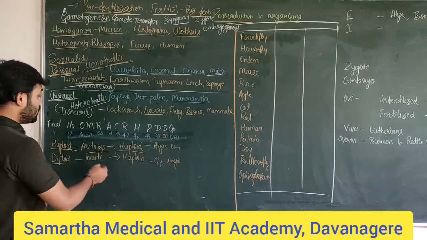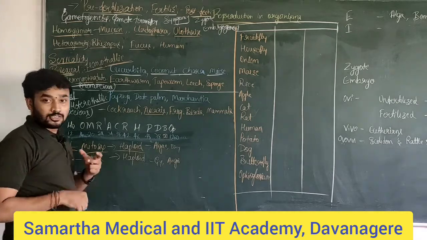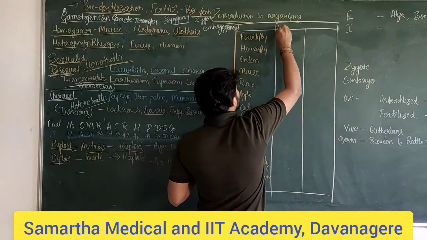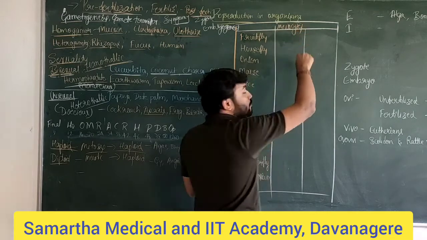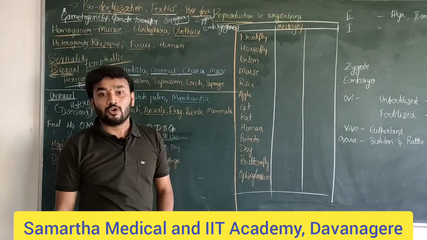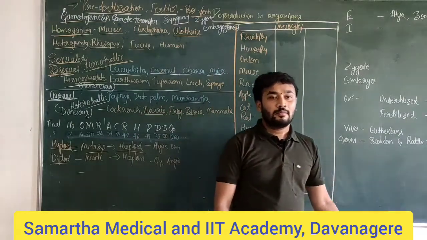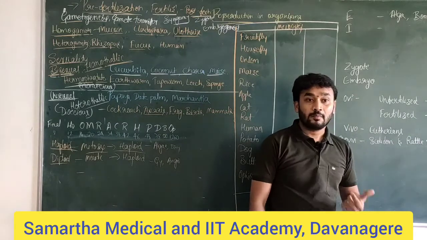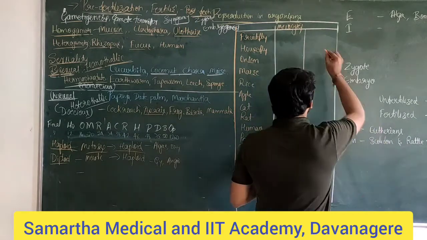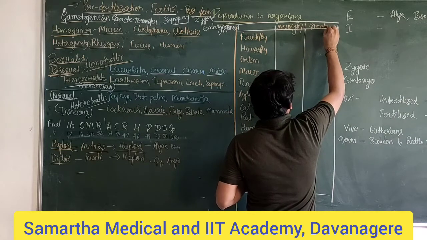Clear? The cells which undergo meiosis are called meiocytes. The same way, after that, they will produce the gametes.